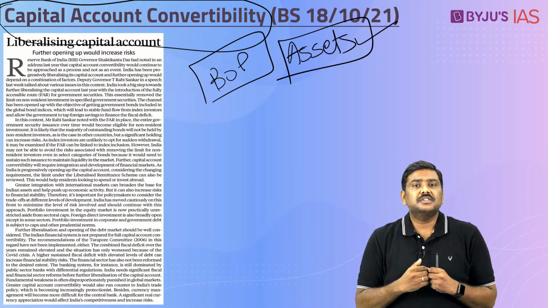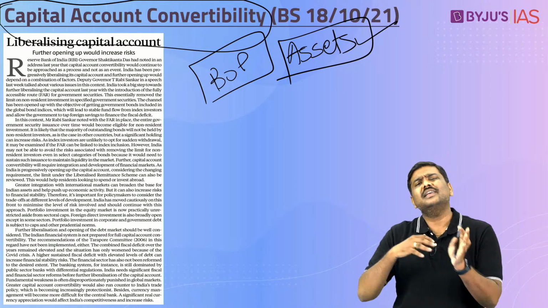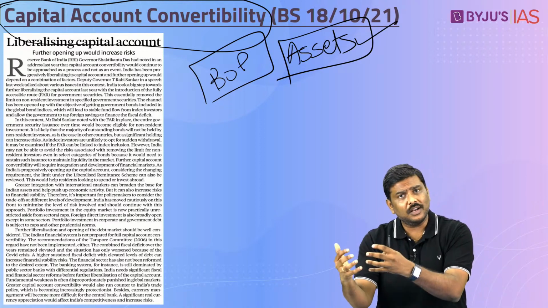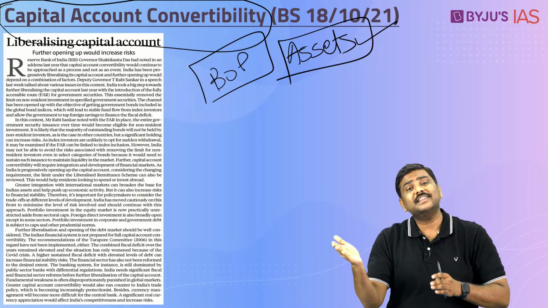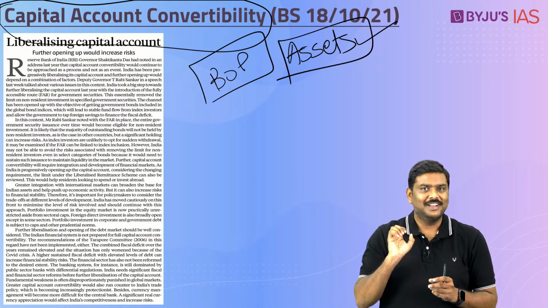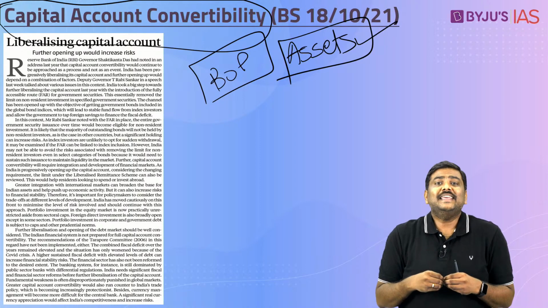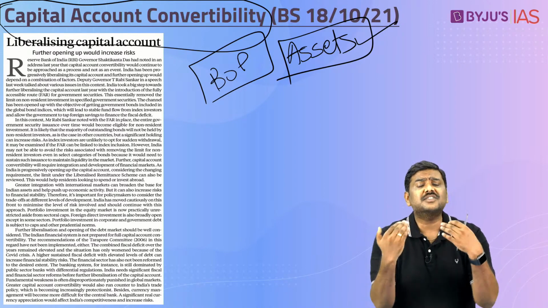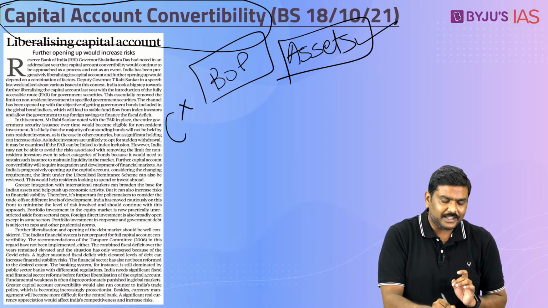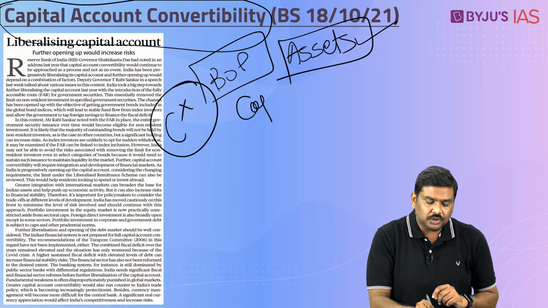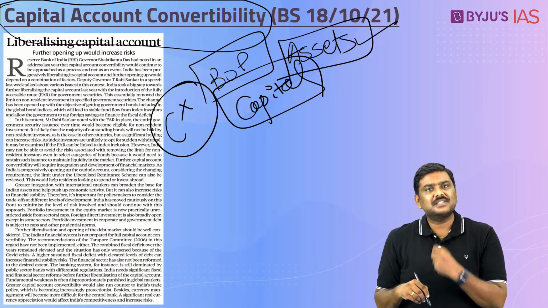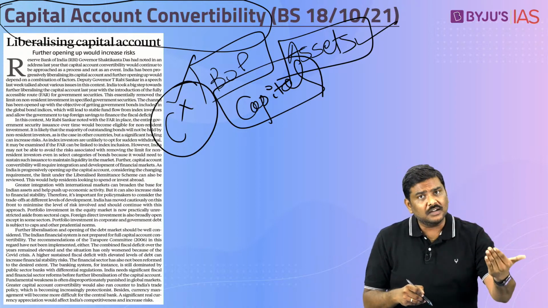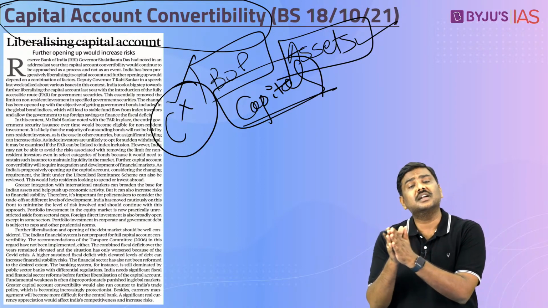So, the idea of convertibility is the government or the central banker allowing you to convert, let us say, rupees into dollars as well as vice versa freely, or there are certain restrictions with respect to the conversion. The idea of convertibility means what? Is there freedom for you to convert your rupees into dollars and vice versa without any restriction? In case of the current account, there is no restriction. In case of the capital account, there are certain restrictions. That is the precise reason the books will simply use a statement saying that in case of the current account, there is full convertibility, in capital account, there is partial convertibility.